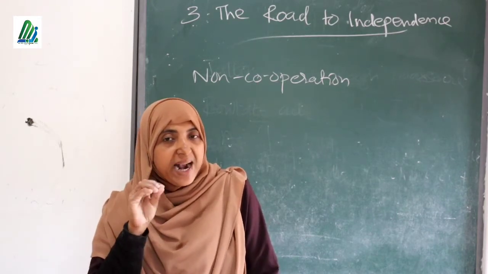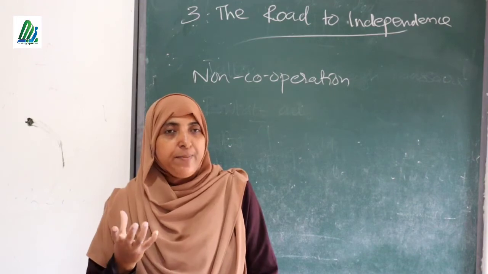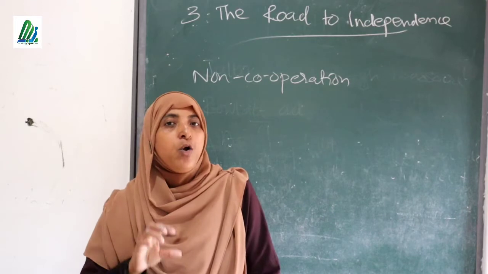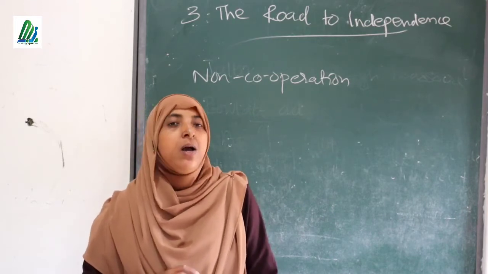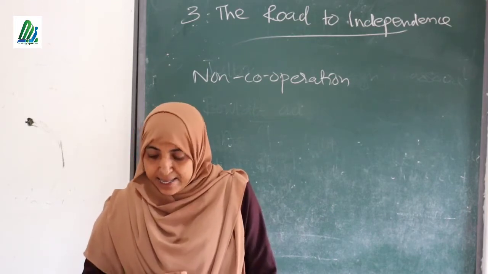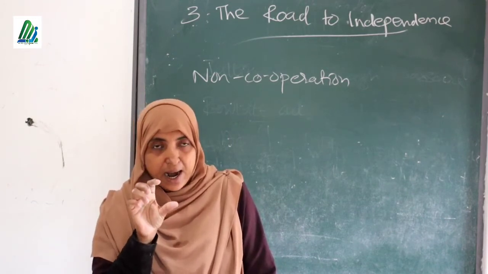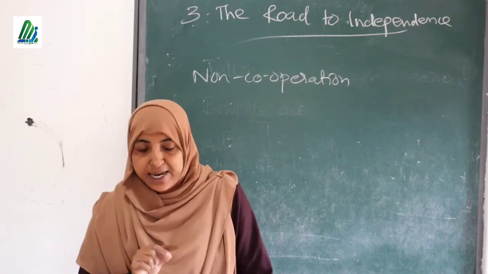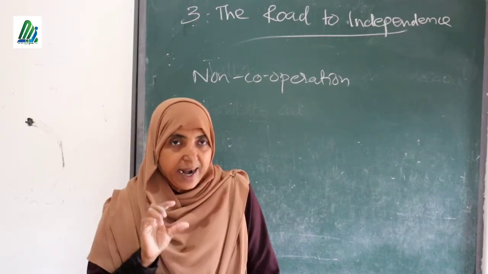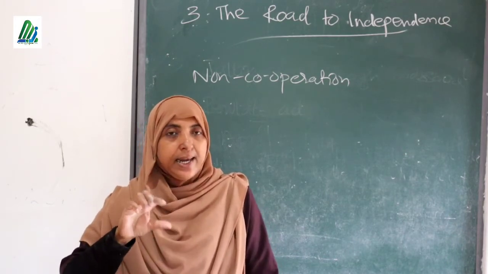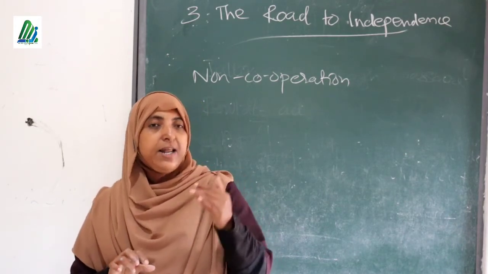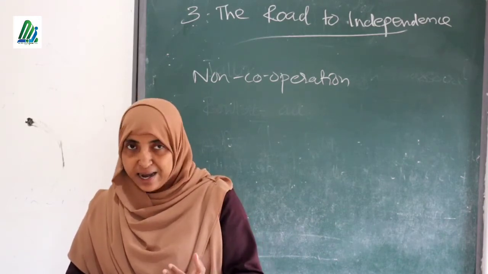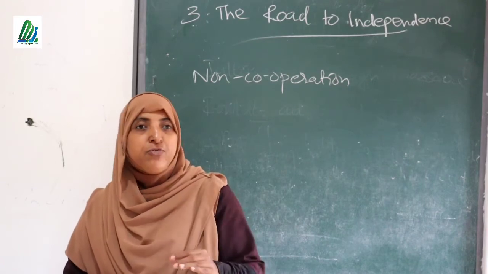Okay, so what was the bad result? It created so many problems for those people. More than hundreds of people died because of the firing or because of the rush. Thousands of people got badly injured. Then you have to keep in mind the date and year. This incident took place on which day? April 13. In which year? Yes, very good. 1919. So on April 13, 1919, the Jallianwala massacre took place. Then who was the British officer? General Dyer. Clear?